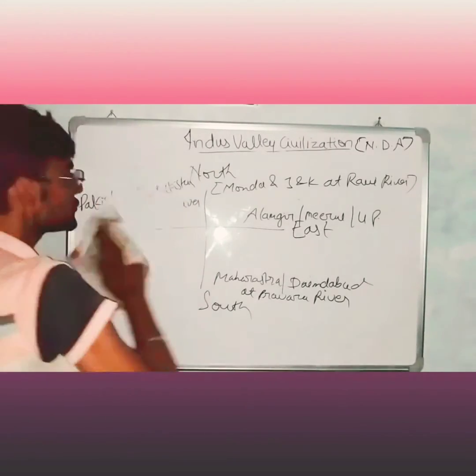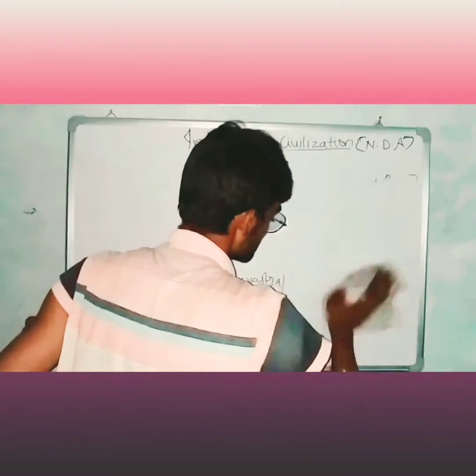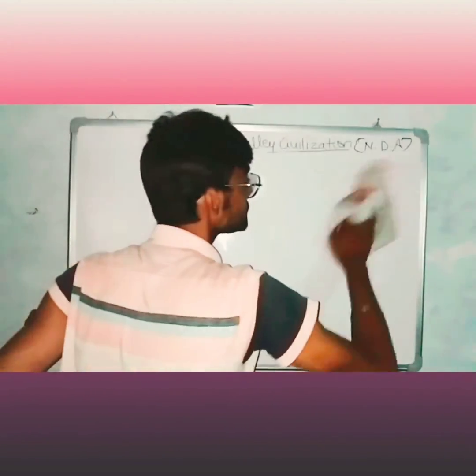Now in Indus Valley, the first discovered was Harappa civilization. So we will talk about Harappa civilization.